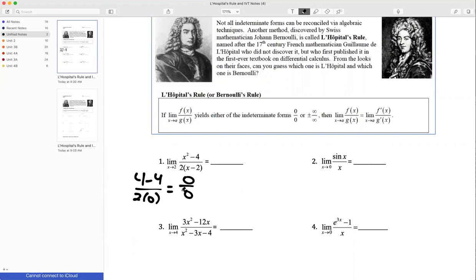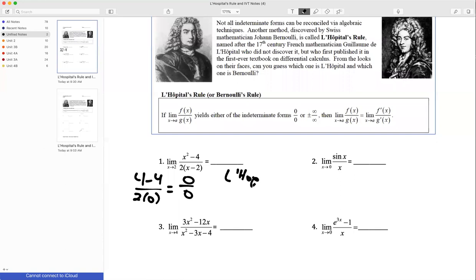However, if you're doing a free response question, you need to demonstrate that it is an indeterminate form so that L'Hopital's rule applies. It's kind of like the mean value theorem. If you get a mean value theorem on a free response question, you've got to say, since the function is continuous and differentiable, therefore the mean value theorem applies. It's the same thing here. I need to show that it's an indeterminate form.